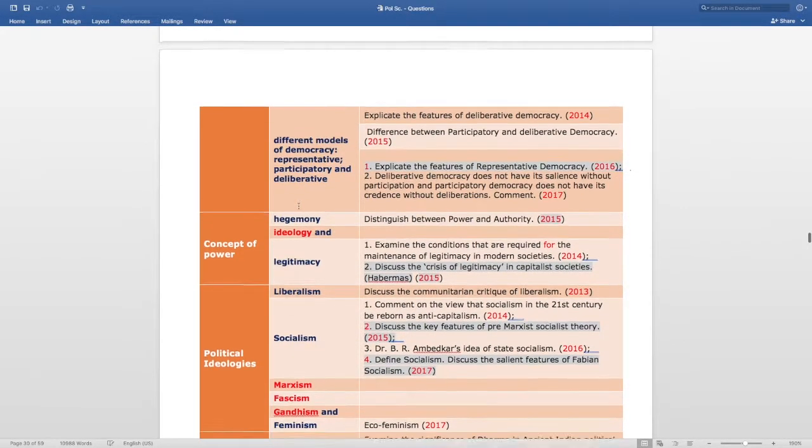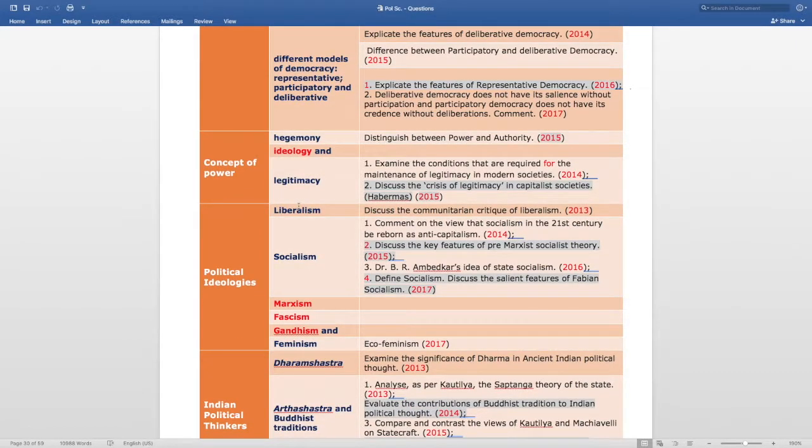Now the next topic is concept of power. The question is asked from hegemony, the subtopic of concept of power, that is distinguish between power and authority. This question is asked in 2015. The next question that is asked from the subtopic legitimacy, that is examine the conditions that are required for the maintenance of legitimacy in modern societies. This question is asked in 2014.